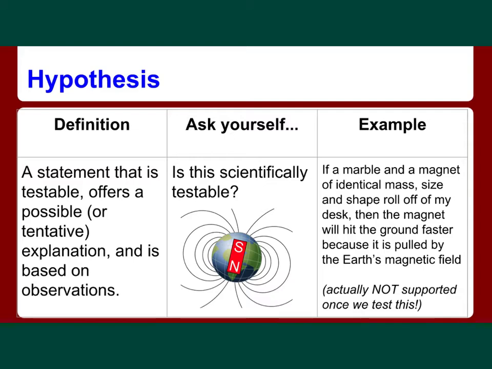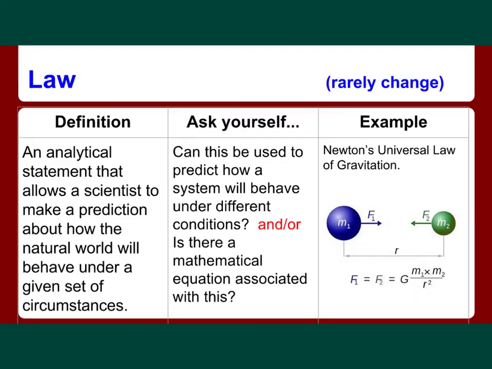For example, if I say, if a marble and a magnet of identical mass, size, and shape roll off of my desk, then the magnet will hit the ground faster because it's pulled by the Earth's magnetic field. That right there is a hypothesis statement. Is it scientifically testable? Sure. I can take a magnet and a marble and knock them off my desk and see if they hit the ground at the same time or not. When I do, it turns out that they are going to hit the ground at the same time. This is not a hypothesis that is going to be supported, but it's a hypothesis nonetheless. And notice that it also contains some kind of explanation there.